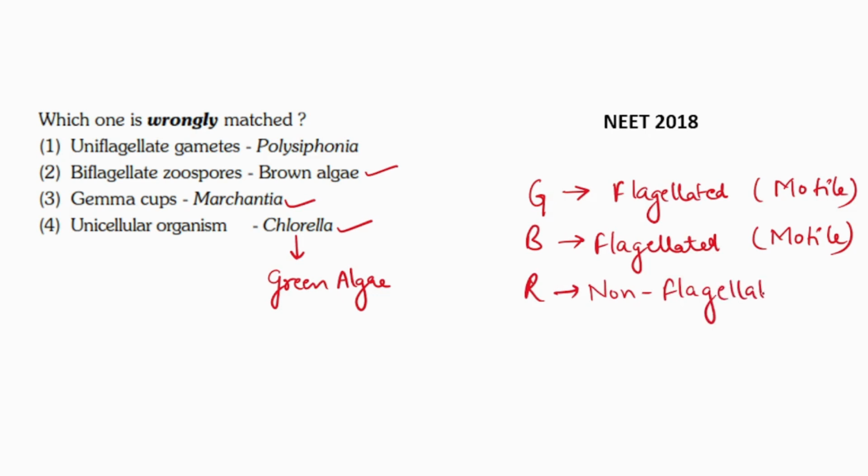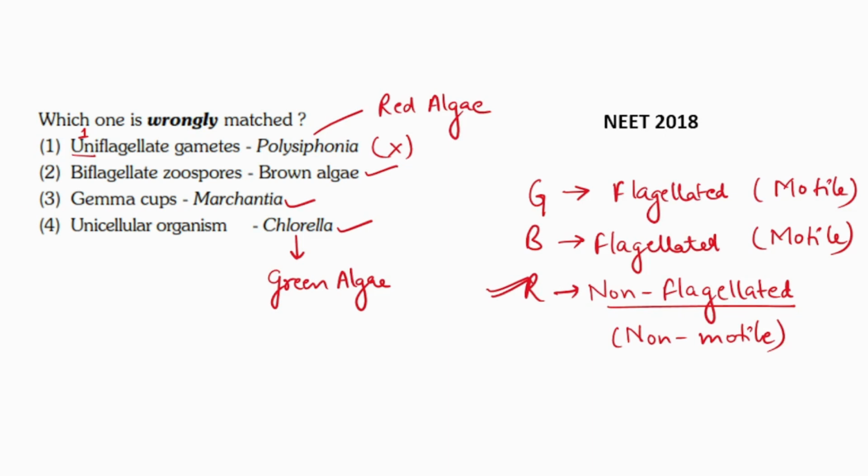That means the flagella is completely absent and they are non-motile. In option 1, it is written uniflagellate gametes. Uni means one. So the gametes are having one flagellum in Polysiphonia. This is incorrect because Polysiphonia is red algae. And in red algae, the gametes are non-flagellated. So the wrongly matched pair is option number 1.